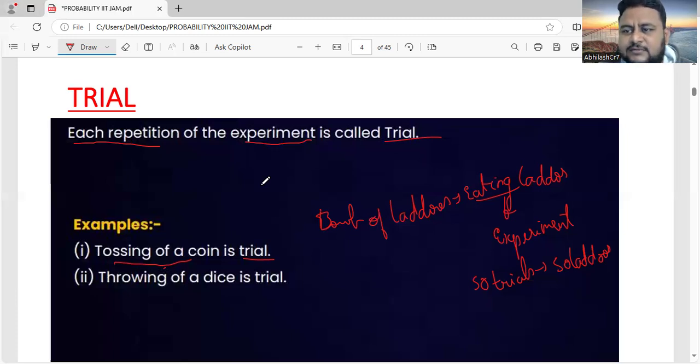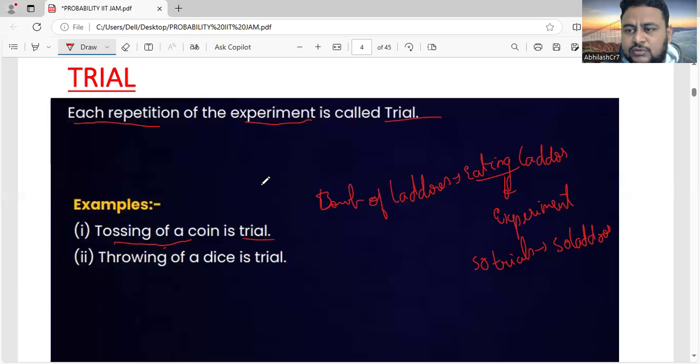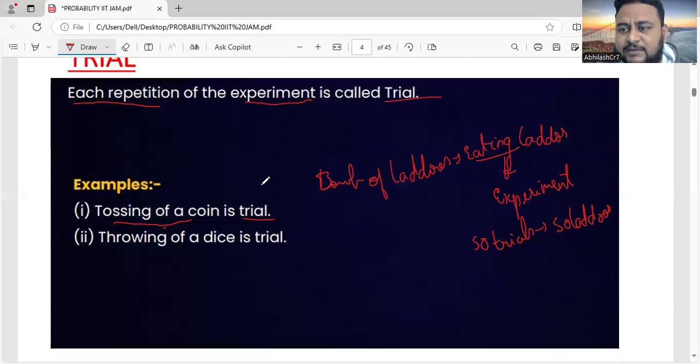How many times you repeat? One repetition is called one trial. Second repetition is called second trial. So that is the meaning of trial, friends. I hope now it is clear to you. When I say trial in the question, you will be able to understand and comprehend. So comprehending the question is very important. That is understanding the question.